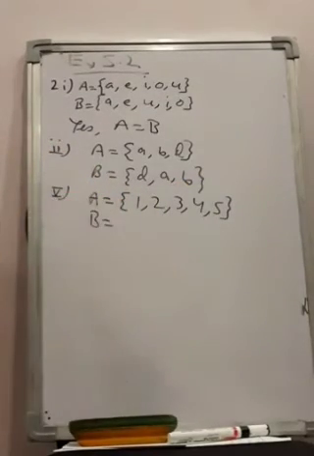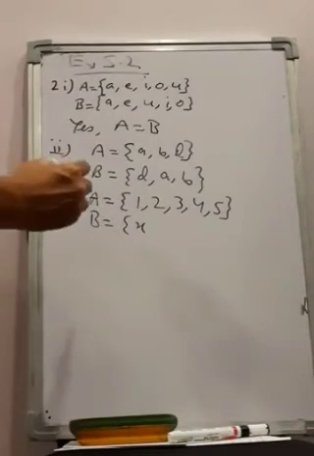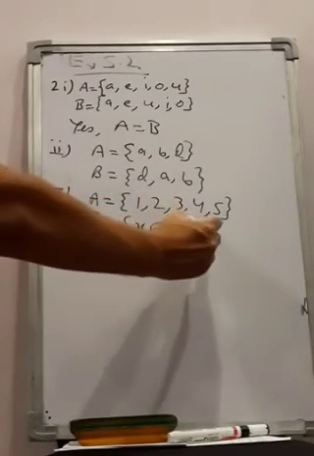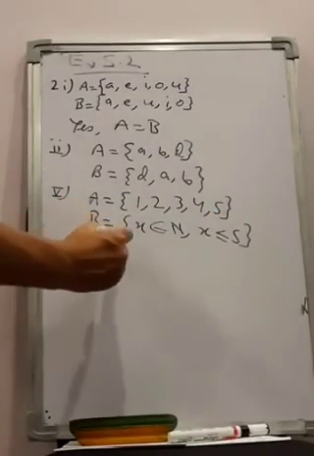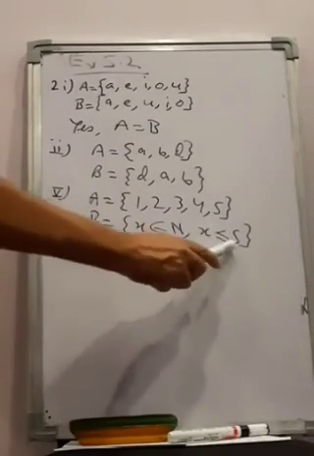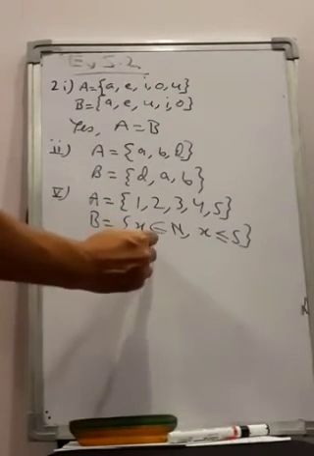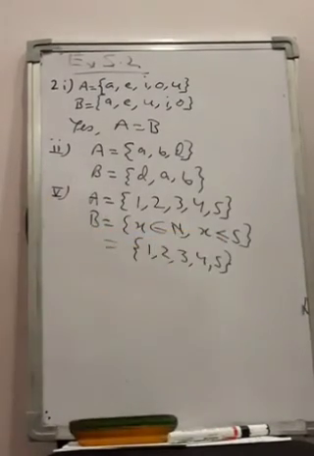And B, another set is given X such that X belongs to N. Don't go on this description or representation of set. Just understand this. X is less than or equal to 5. Now this means belongs to, I already told you on the previous term. So X is a natural number, and X is less than or equal to 5. So what are natural numbers which are less than or equal to 5? Natural numbers start from 1: 1, 2, 3, 4, 5, right?